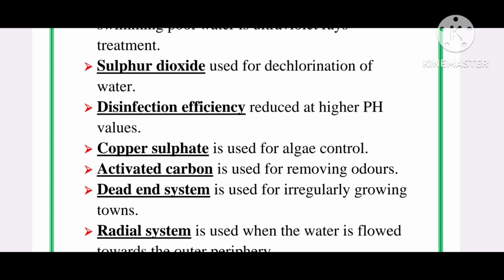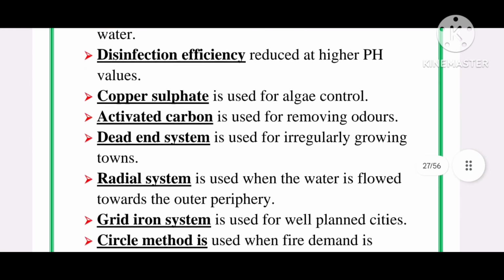Dead end system is used for irregularly growing towns, and radial system is used when the water is flowed towards the outer periphery.